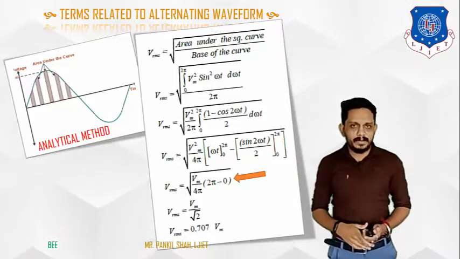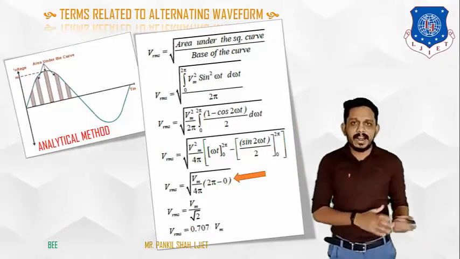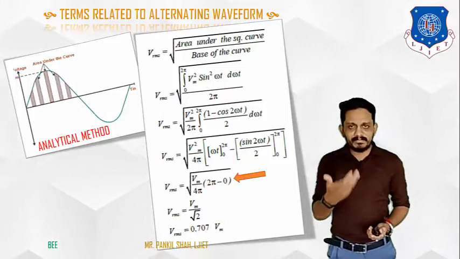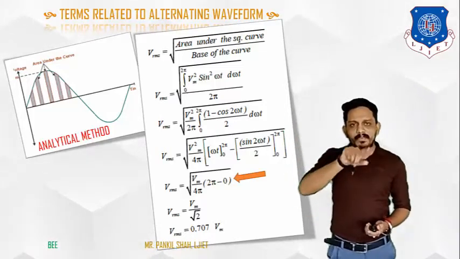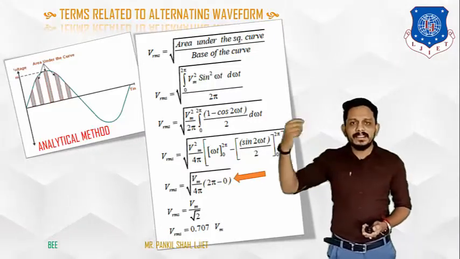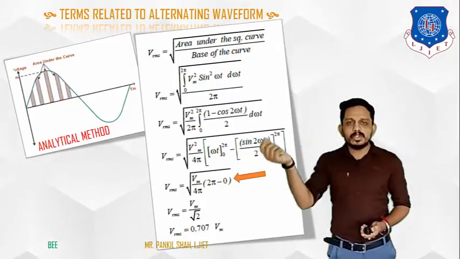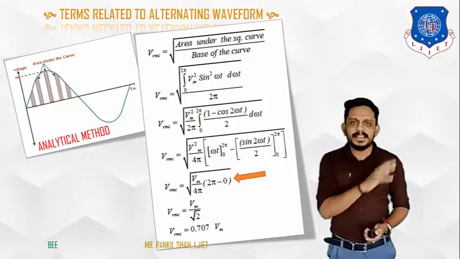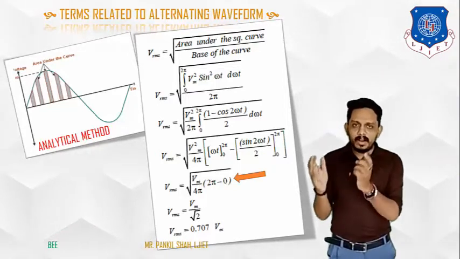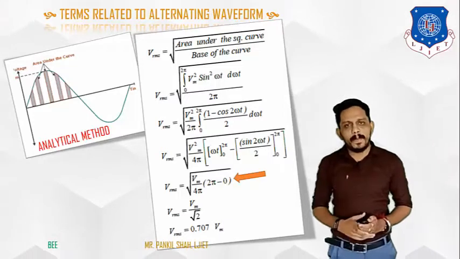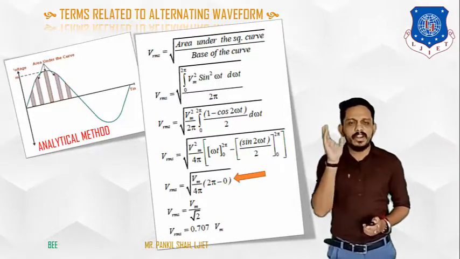Now the negative sign, that is minus, now the lower limit. What is the lower limit? The lower limit is 0. So instead of omega t we will put 0, and minus sin 2 omega t upon 2, so sin 0 upon 2. Again sin 0 is 0. So this lower term will be 0, and the upper limit term is only available in 2 pi.